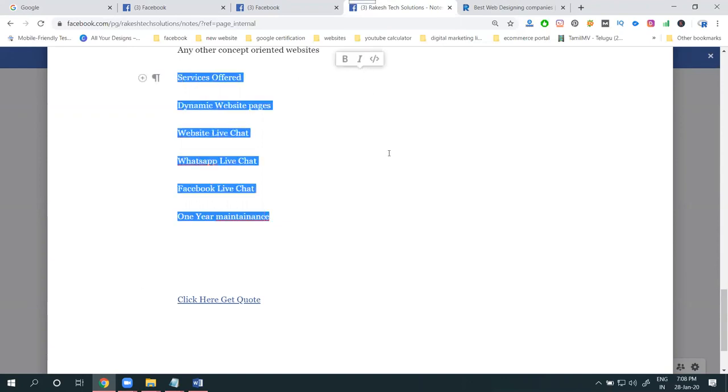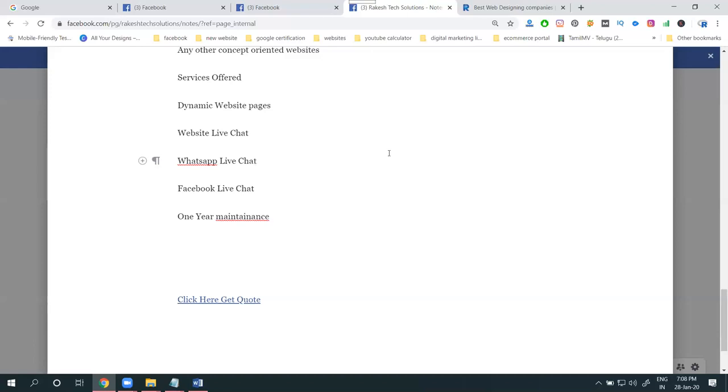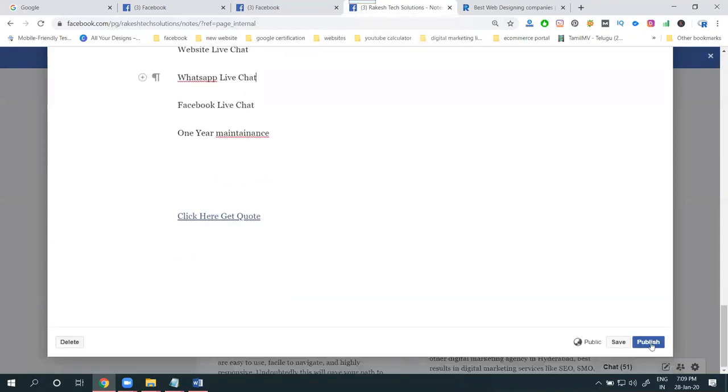It's not a big task, but one by one is accepted. Multiple at a time may not accept anchor text. Give the anchor text one by one as a sentence formation. Now, before posting the article, what is the name? Rakesh Tech Solutions. After posting the article, you can see this one. Publish.